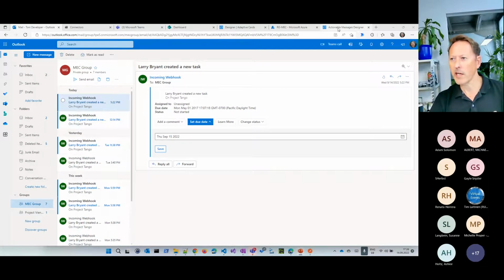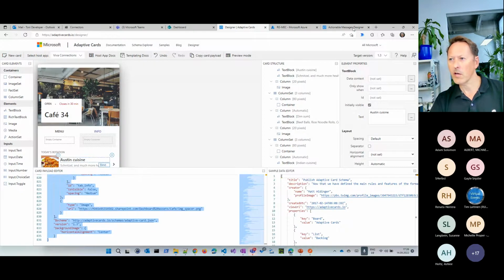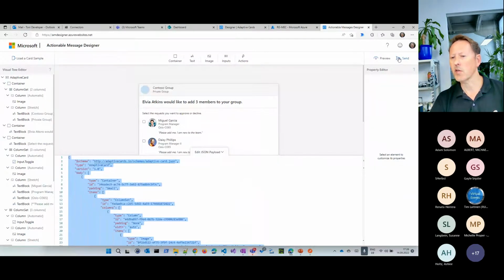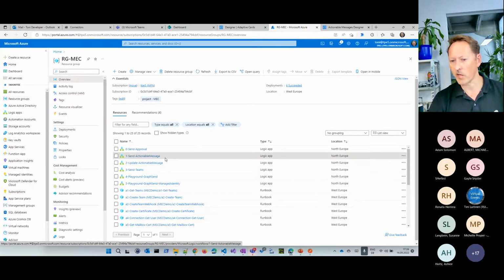So we saw the actionable message designer, or actually I think it was here, where we can send ourselves such an adaptive card. If we want to send that, we can do this with a flow, for example. So I've opened here my Azure subscription. You can do it with Power Automate with a flow, or I did it here with Azure Logic Apps, which is more or less the same, but offers a little bit more possibilities.